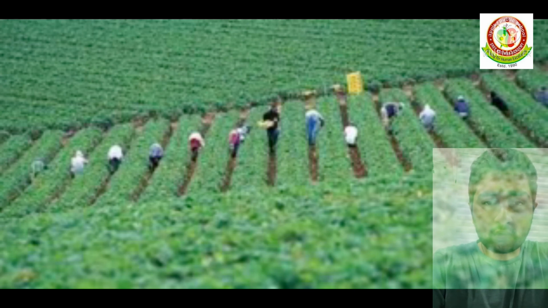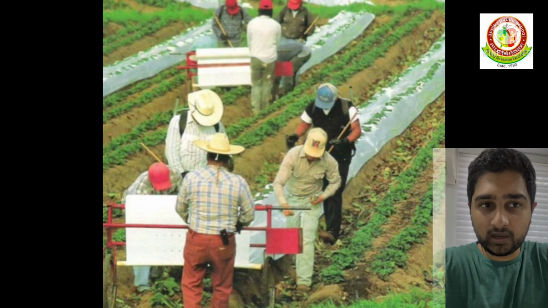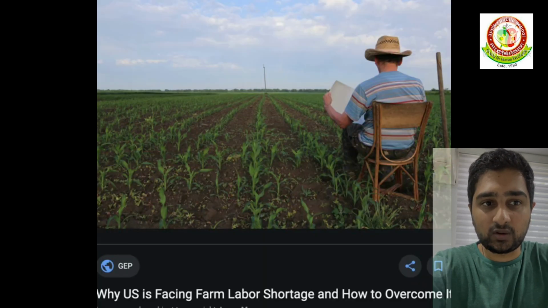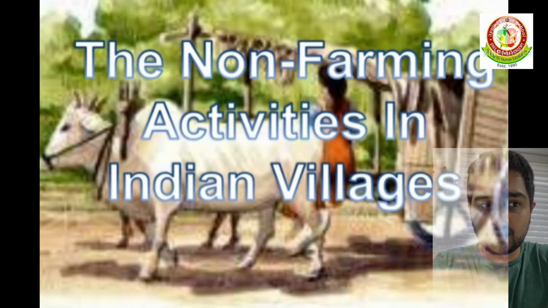Labor is one of the most important factors of production. Labor being the most abundant factor of production, it would be ideal if new ways of farming used much more labor. Unfortunately, such a thing has not happened. The use of laborers on farms is limited. The labor looking for opportunities is thus migrating to nearby villages, cities, and towns. Some labor has entered the non farm sector in the villages.